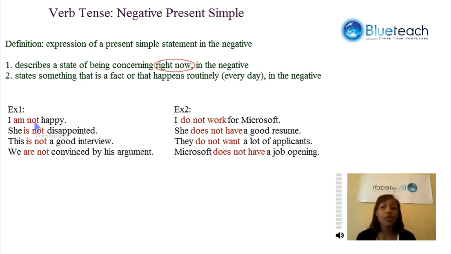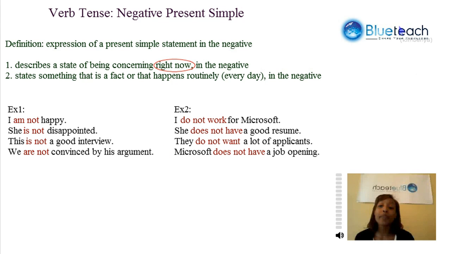Let's check out these examples for the negative present simple that describe a state of being. I am not happy. She is not disappointed. This is not a good interview. We are not convinced by his argument. And to state something that is a fact or that happens routinely: I do not work for Microsoft. She does not have a good resume. They do not want a lot of applicants, and Microsoft does not have a job opening.